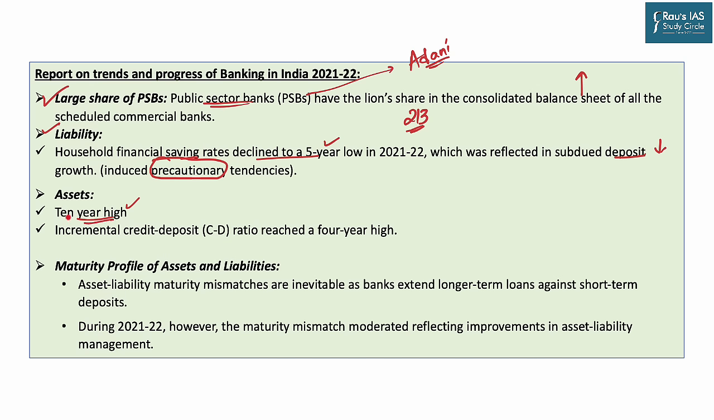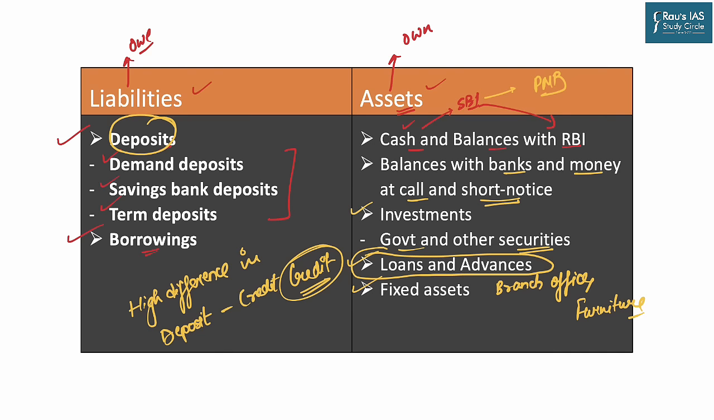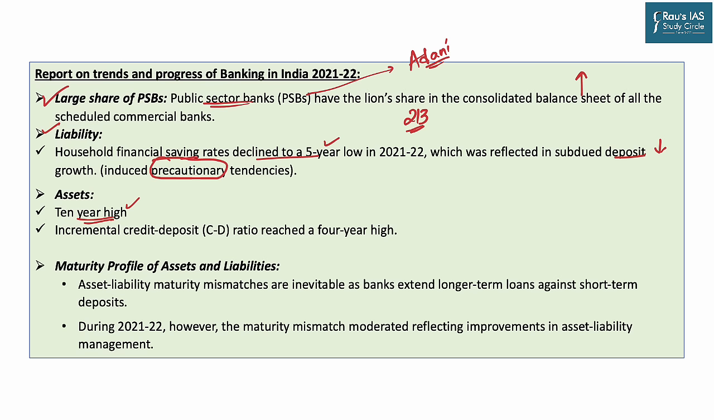Now, why is this the case? Let's go back to the balance sheet. When we were talking about the assets, this is something that we talked about to a larger extent. Now, when loans and advances are increasing, don't you think that yes, assets are also increasing? Hence, the assets of the bank are at a 10-year high. But the concern is that the incremental credit to deposit ratio has reached a 4-year high.